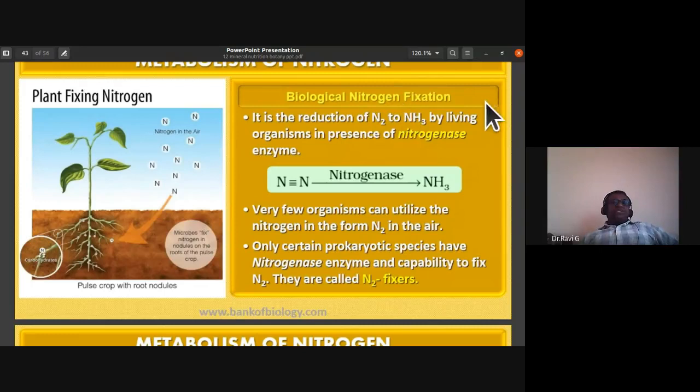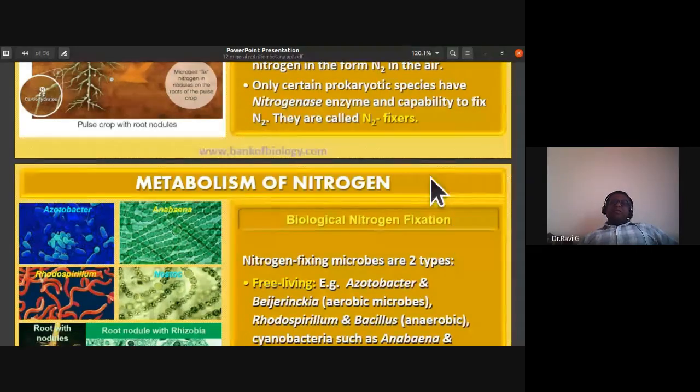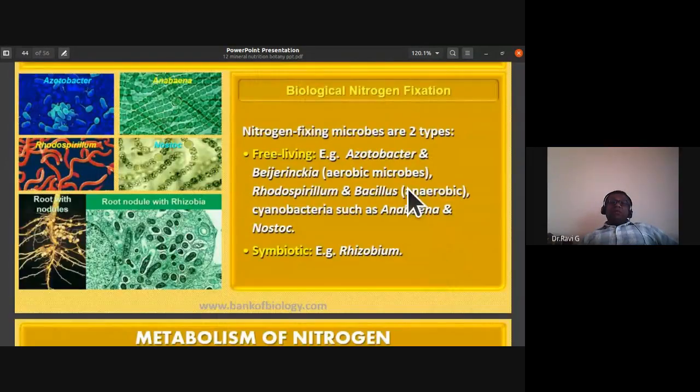So the biological nitrogen fixation, how is it taking place? It is the reduction of nitrogen to ammonia by living organisms in the presence of nitrogenase enzyme. Very few organisms can utilize nitrogen in the form of nitrogen gas. Only certain prokaryotic species have this nitrogenase enzyme and can fix nitrogen. So they are called nitrogen fixers. They can convert nitrogen into ammonia since they have this nitrogenase, like blue-green algae and bacteria.